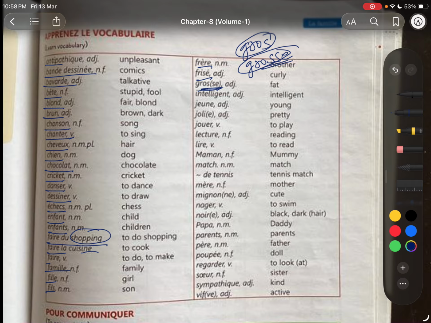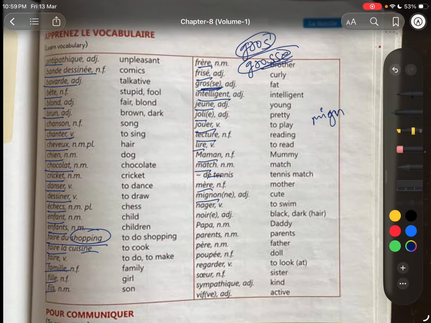Adjectives also have irregular ones. We do have irregular adjectives that do not follow the same pattern to make the feminine. Intelligent, jeune, joli, jouer, lecture, lire, maman, match de cricket, mère, mignon. This is the masculine one, mignon.